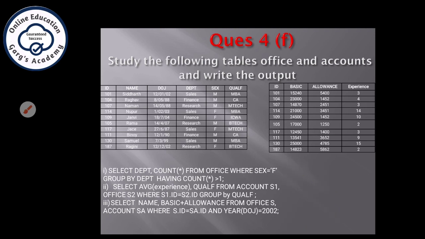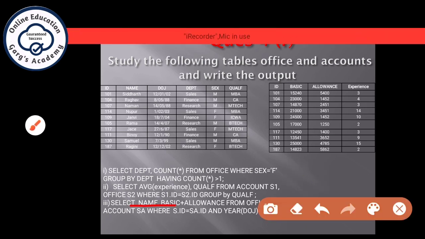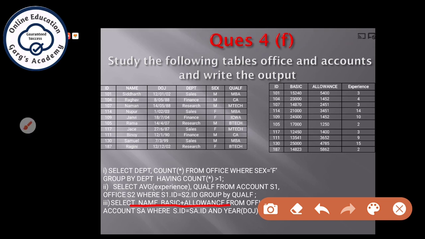Next question, select name comma basic plus allowance. Name we will find from this column and basic plus allowance from this column. From office A comma account SE. Here an alias name is given for both the tables. Alias name of the office table is A and alias name of the account table is SE. Now you have to equate their common column. S.ID equal to SA.ID and year of date of joining is 2002.